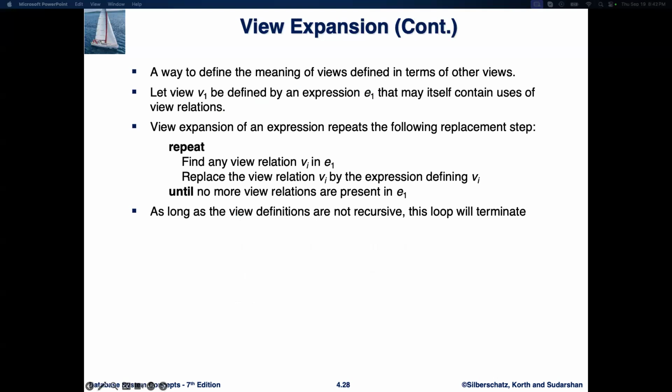When we create a view that relies on another view, SQL needs to expand the query to understand what data should actually be retrieved. This process is called view expansion. Here's how it works. SQL looks at the view definition, and then if the view refers to another view, SQL replaces that view reference with the actual expression that defines the second view. It repeats this process until no other view relations are present in the query.